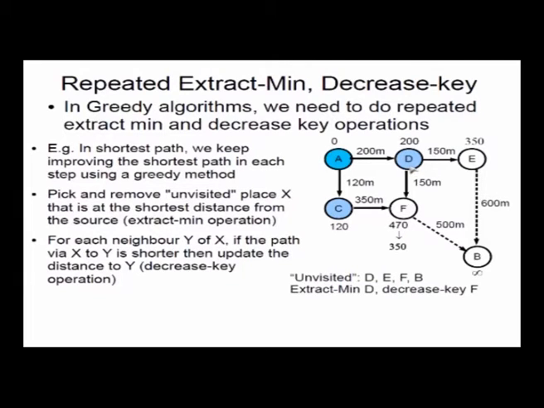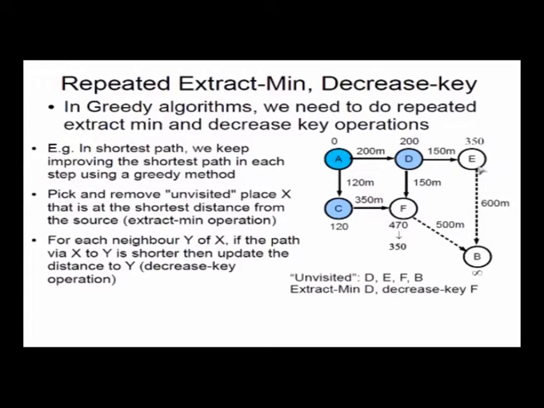What is the distance via D? The distance to D is 200. The distance from D to F is 150. So the distance via D is 200 plus 150, which is 350. Now 350 happens to be less than 470. So what do we do? We do an operation called a decrease key operation. We take the key of F, which right now is 470, and we decrease it to 350.